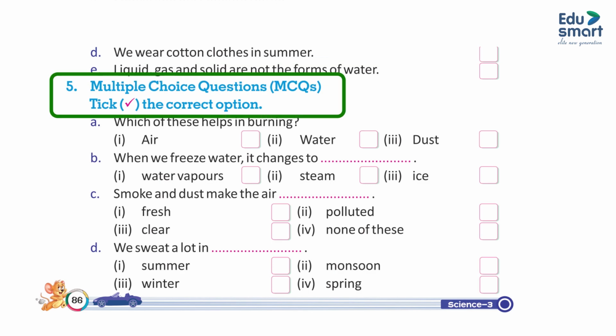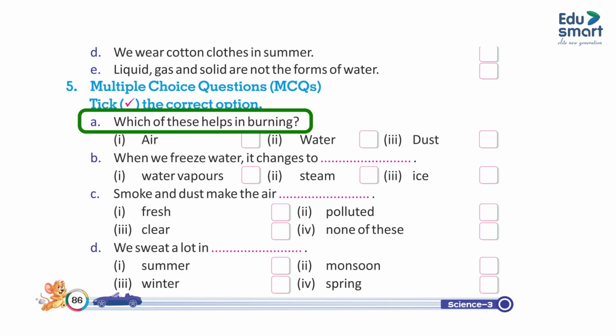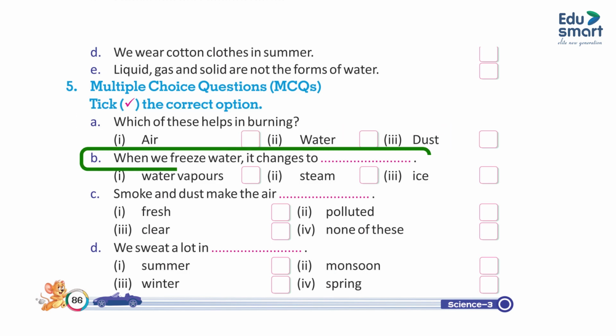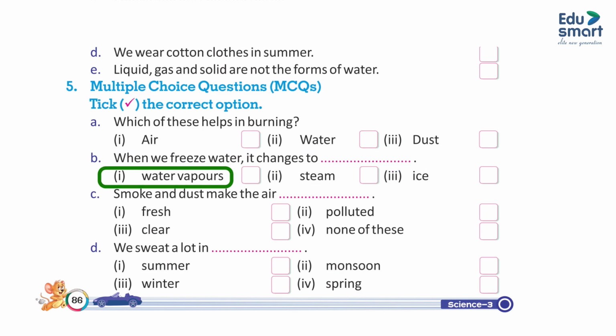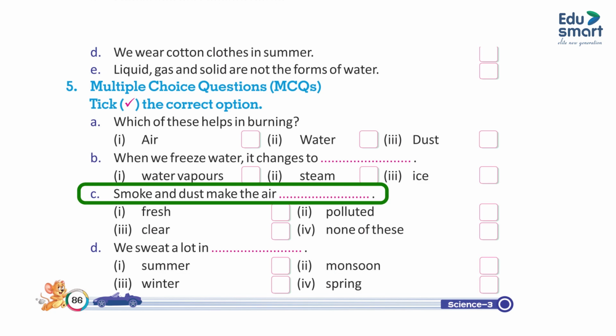5. Multiple choice questions. Tick the correct option. A. Which of these help in burning? 1. Air. 2. Water. 3. Dust. B. When we freeze water, it changes to dash. 1. Water vapors. 2. Steam. 3. Ice. C. Smoke and dust make the air dash.